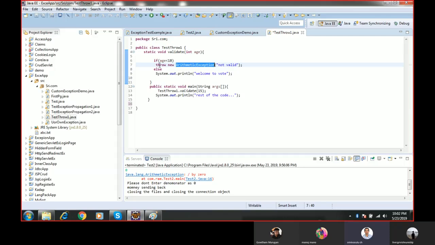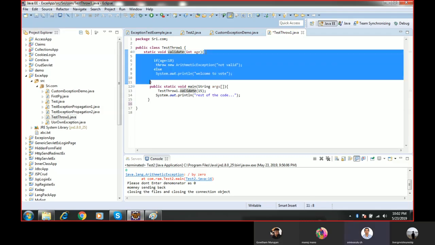So now we are throwing that exception, ArithmeticException. When I call this validate method, I will pass the age. If age is less than 18, in case I pass 1 to 17, then immediately it will throw this exception. If age is not less than 18, then welcome to vote. This line of code will execute.